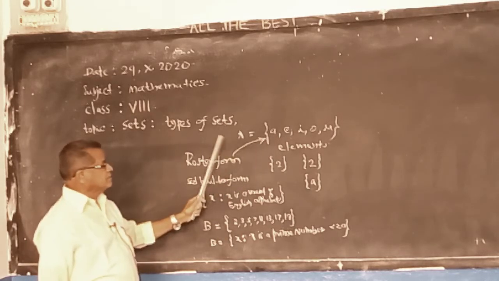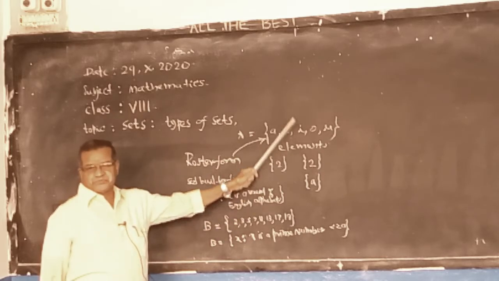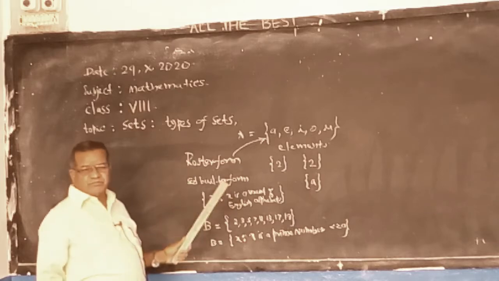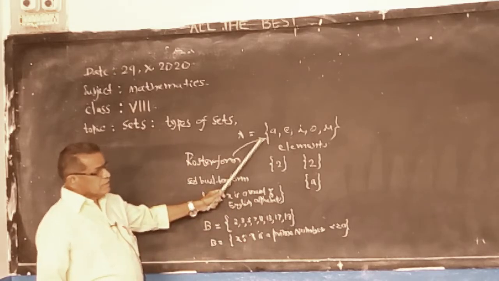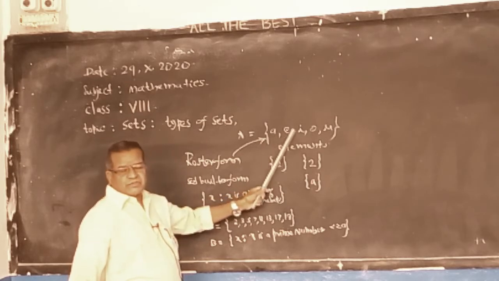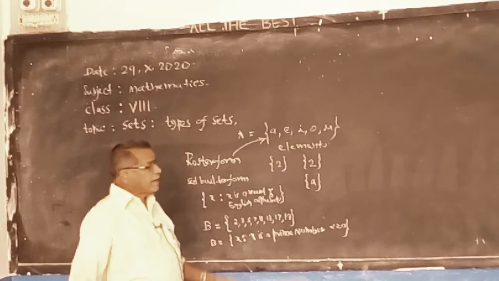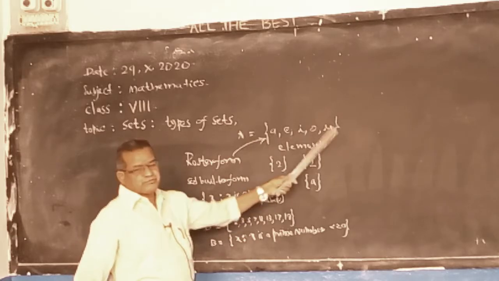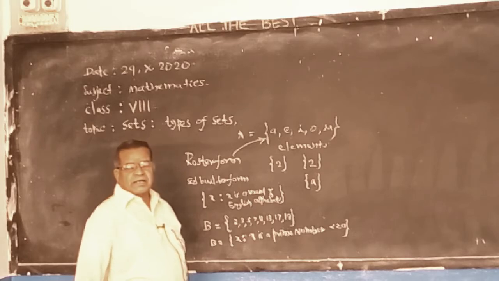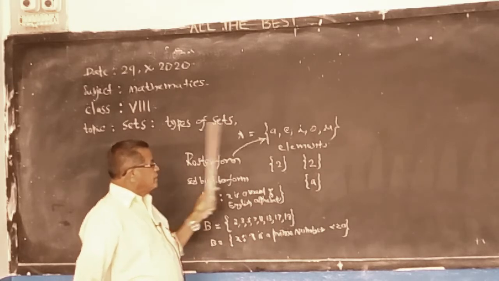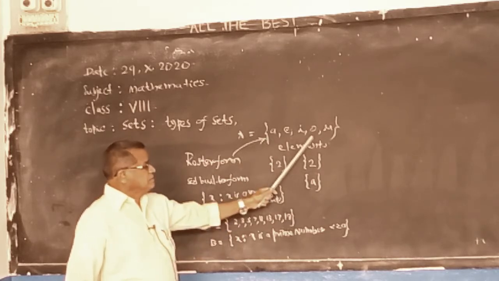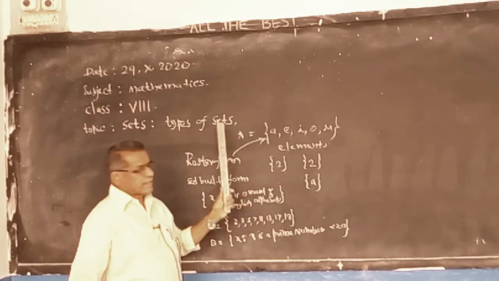The objects of the set are called elements. Third point, sets are listed by keeping commas between each element and enclosed with curly brackets. Then only we say it is a set.